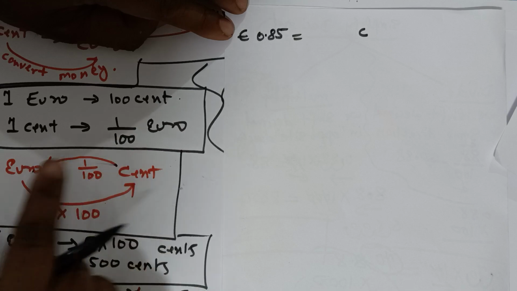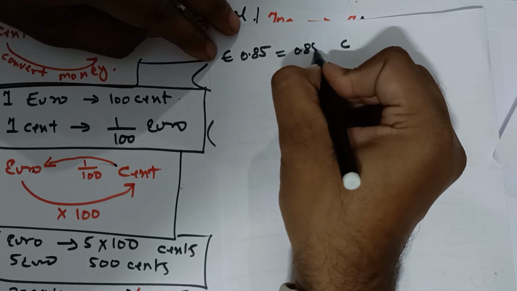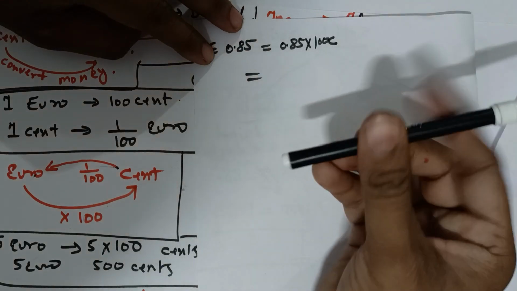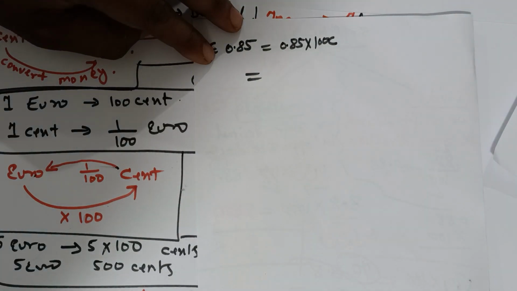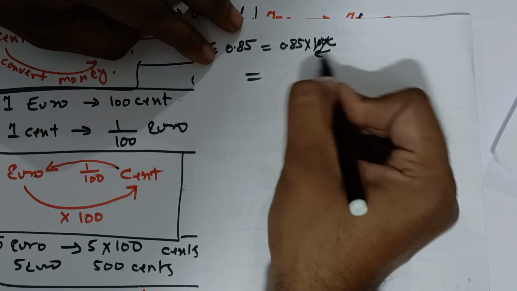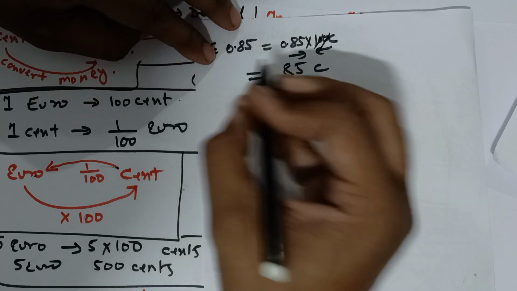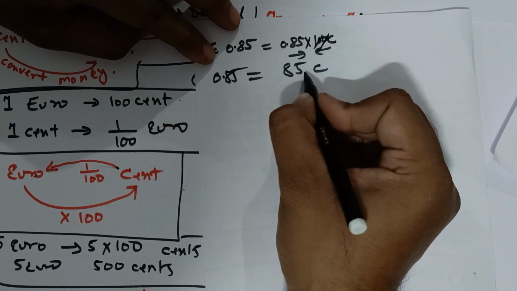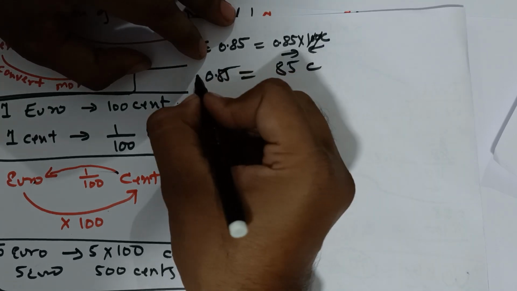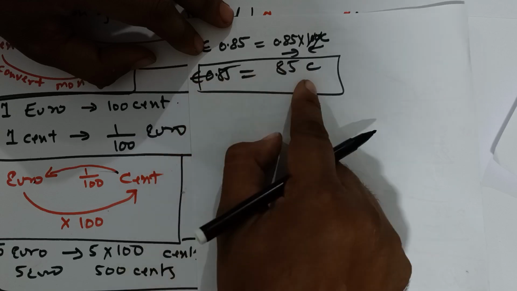Euro to cent, this arrow is going, multiply by 100. So 0.85 into 100. And what trick did I tell you? Because there are 2 zeros, cancel the 2 zeros, and the decimal shifts to this side. So that is 2 jumps. It becomes 85 cent. If you find the decimal in last place, no need to show it because there is no other number after that. So this is from euro to cent.